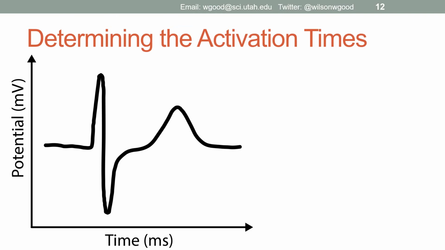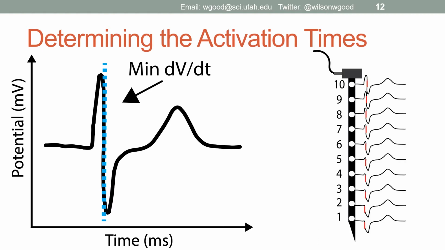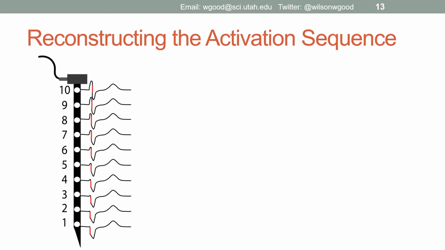In order to calculate conduction velocity, we must first identify the activation time measured on each electrode. We do this using the standard min-DVD approach, also implemented on the Pfeiffer platform. We perform this for each electrode in the heart, here indicated by the red line on each signal along a needle. We can take those activation times measured along the needle and represent them as color, here traversing from dark blue to a yellow type color, to help with visualization.